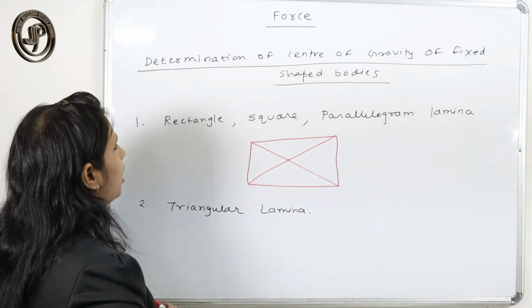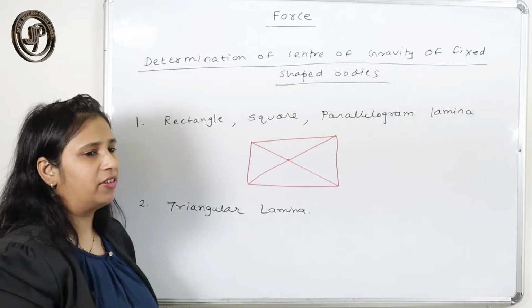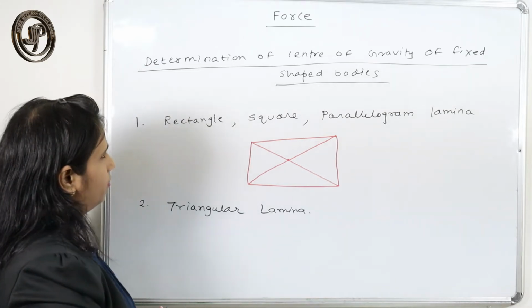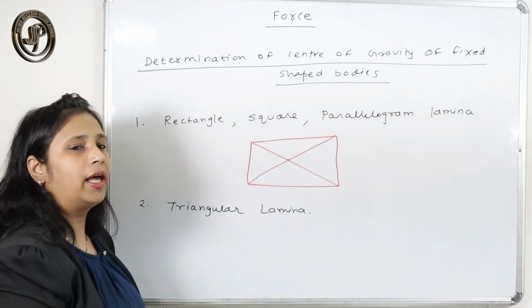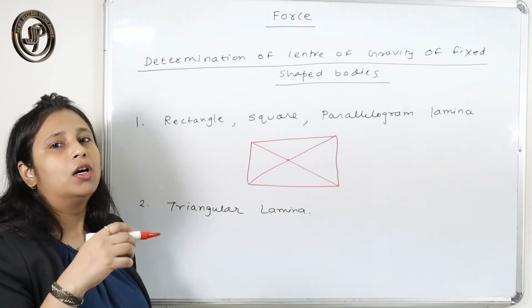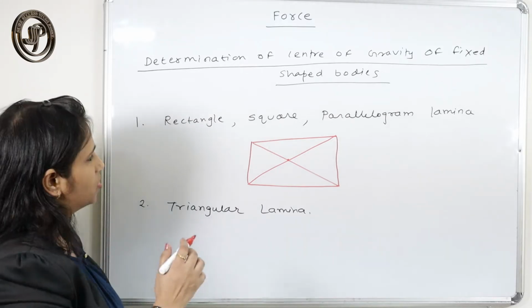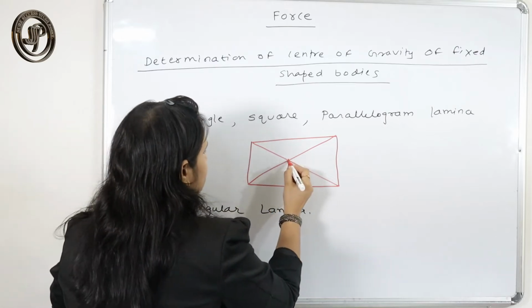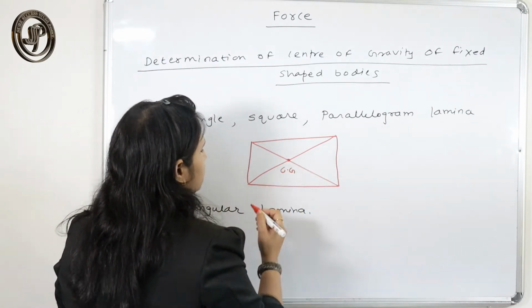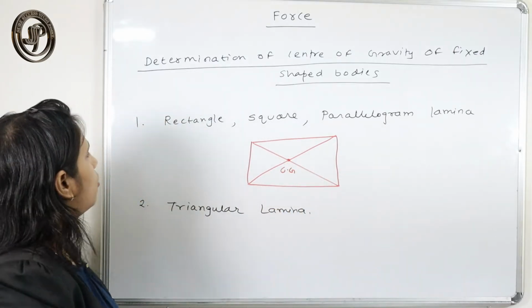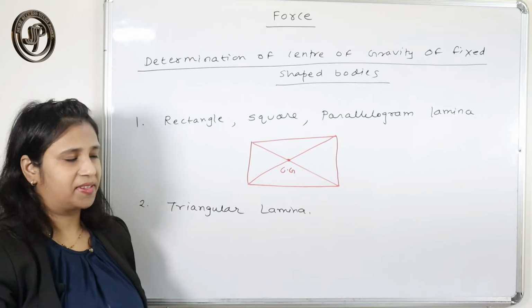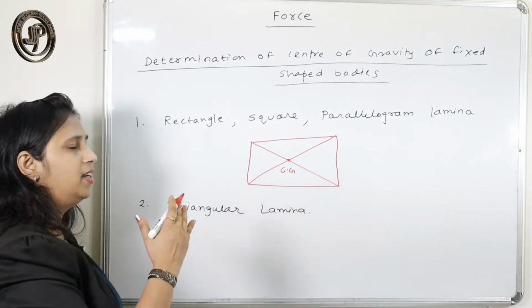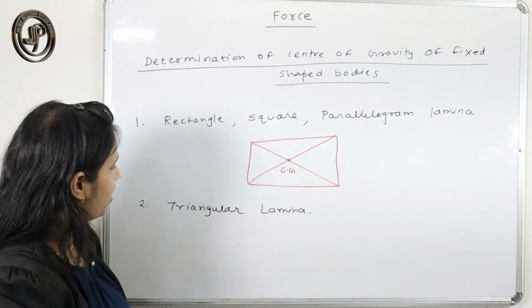So if it is asked to find the center of gravity in a square, just construct the diagonals, and where the diagonals intersect, the center of gravity resides. For rectangle, square, parallelogram, etc., the center of gravity resides at the point of intersection of their diagonals.